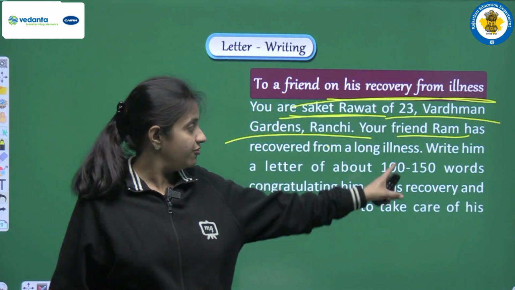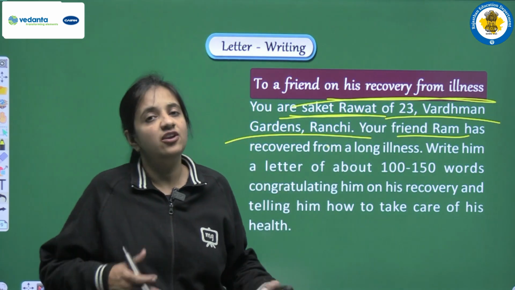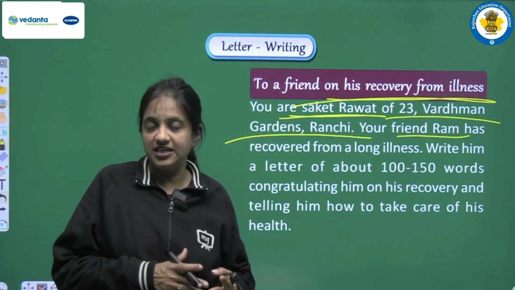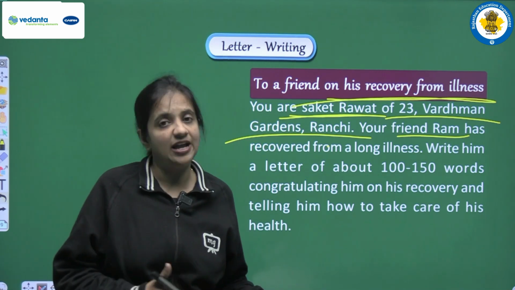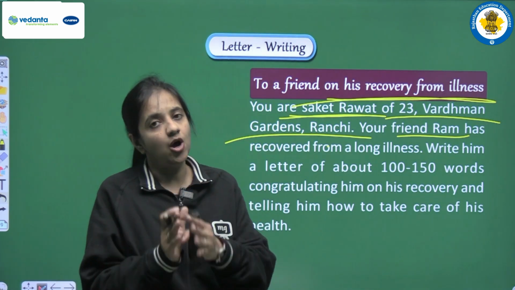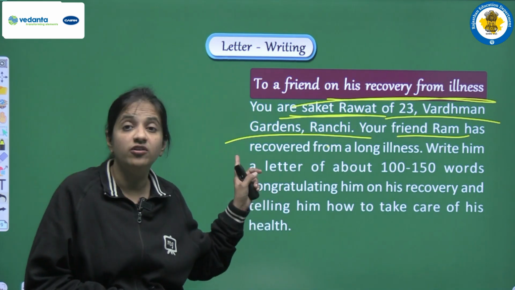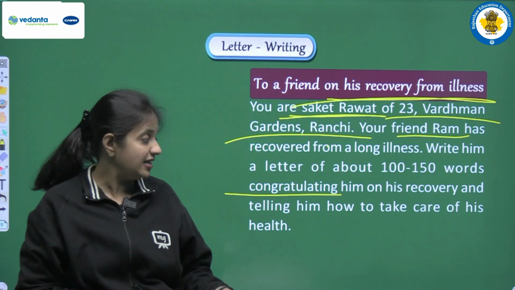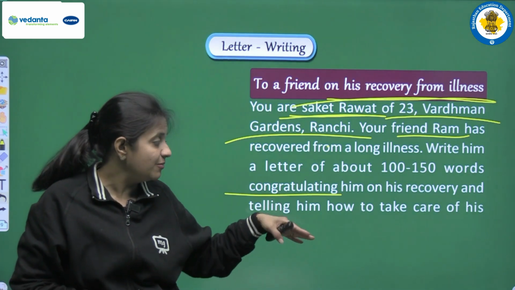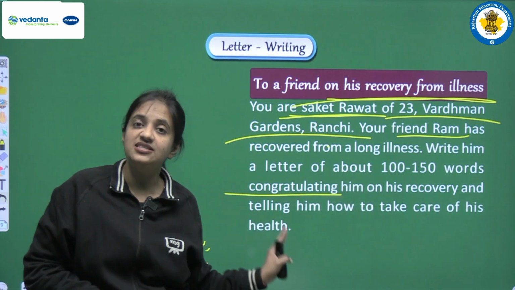So there is one friend of ours, that is Ram, he was having some kind of illness, he was suffering from some kind of disease, and after a very long period finally he recovered and we got to know this thing. So now we are writing this letter, and in this letter first of all we have to congratulate him that finally he is able to recover from his illness, and then we have to give him some advice that yes, he still needs to take care of his health.